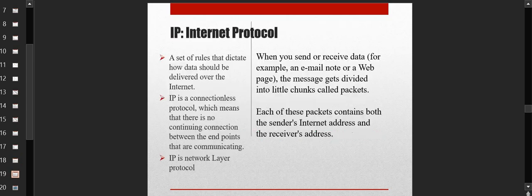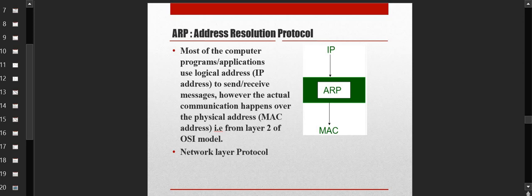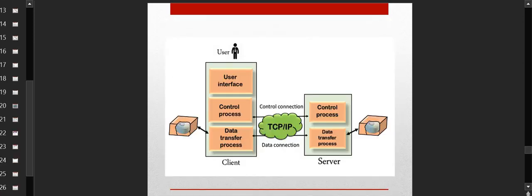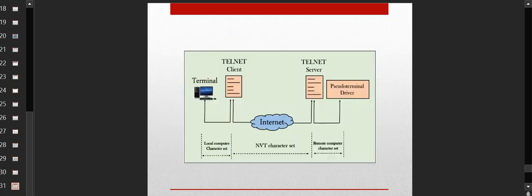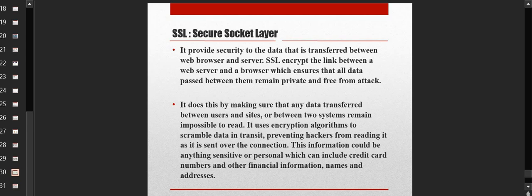Now, next is the IP protocol. We have read about the IP protocol in great detail, so I think we have covered this slide well. Then we have ARP, RARP, FTP, Telnet, SSL. SSL we have discussed as well. And then a table, which will help you to understand some of these states and the underlying transport layer protocol and these things. Some small stuff which can be very useful for you.